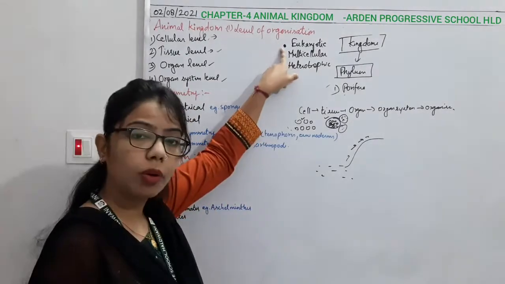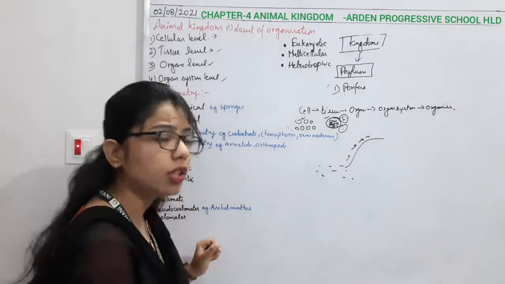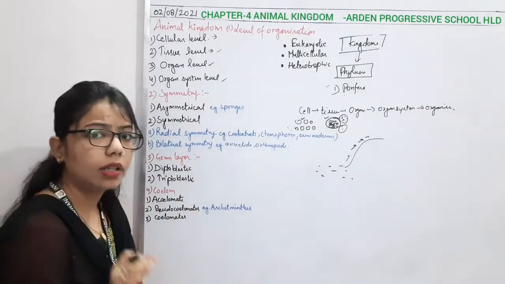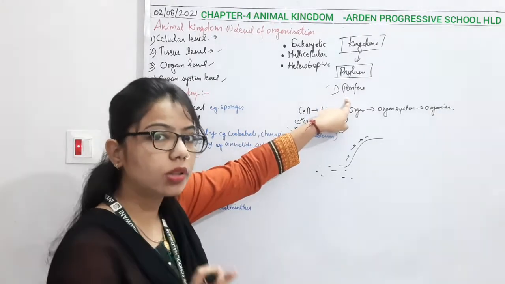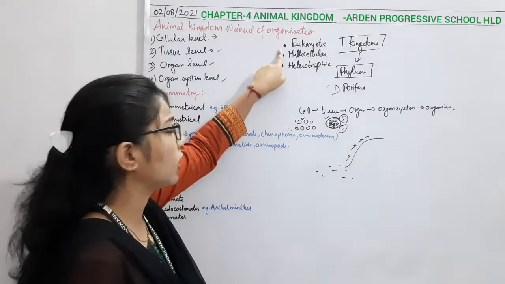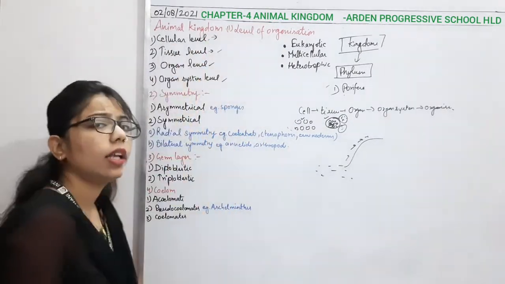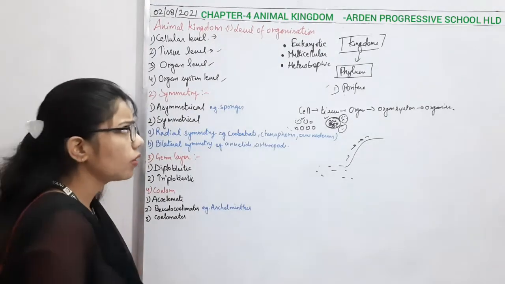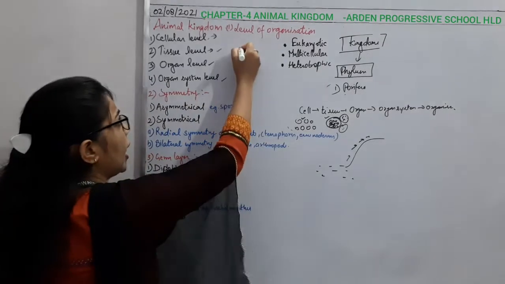You will start from the very first, the level of organization, and tell at which level the animal is present. Likewise, the first phylum we have to start in this chapter is Porifera. If I talk about the level of organization in the case of Porifera, your answer will be the cellular level.